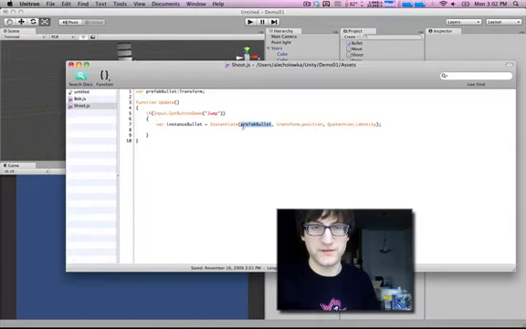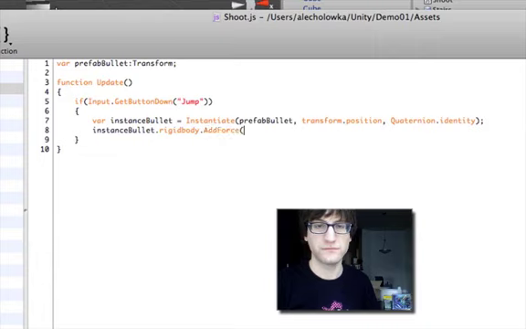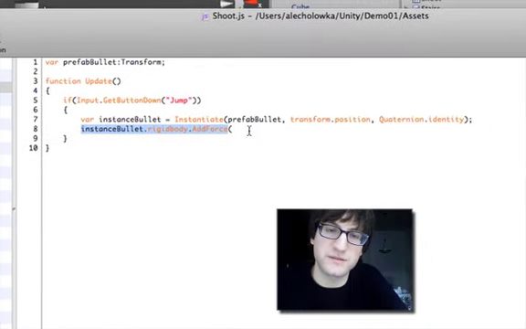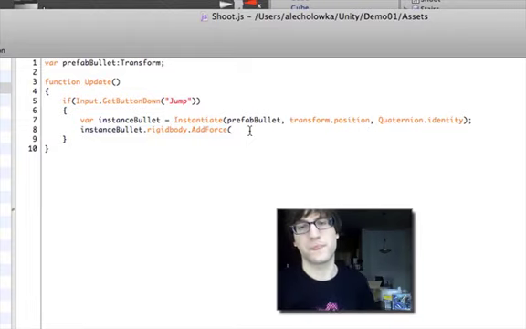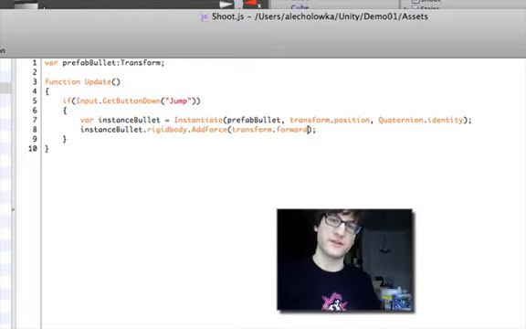So we're going to use a function called add force. And we're going to add it to the rigid body component because that's what controls the physics. Add force, transform dot forward. Remember that that gives us our forward-looking direction.